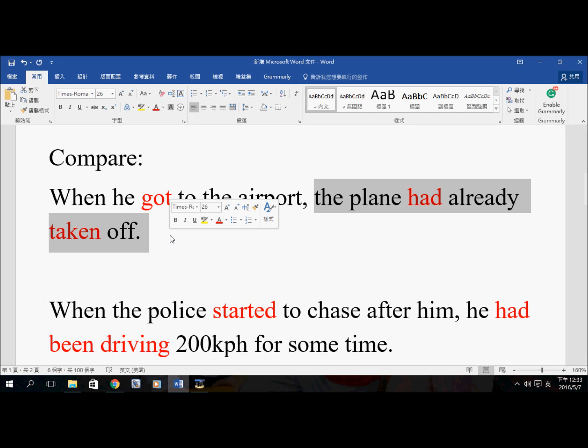It's not a continuous action. We do not focus on the action itself. It's not a long action. It's just a fact. So the plane had already taken off. He got to the airport late, so he was late.